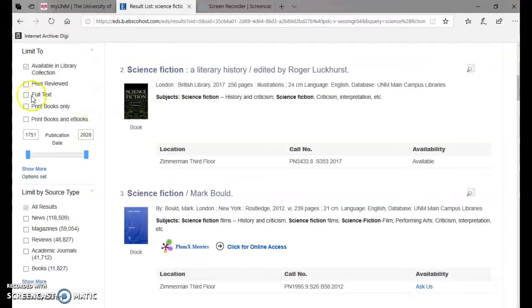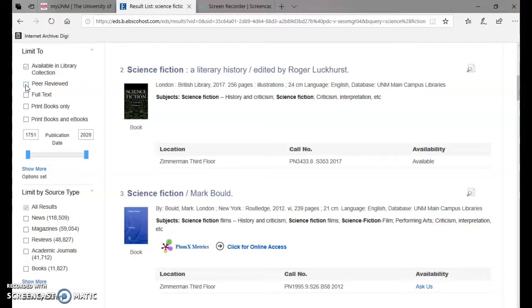Okay, so peer reviewed is the box that you want to check. Okay, peer reviewed means that it is a scholarly article. Basically all people really mean when they say scholarly is peer reviewed.